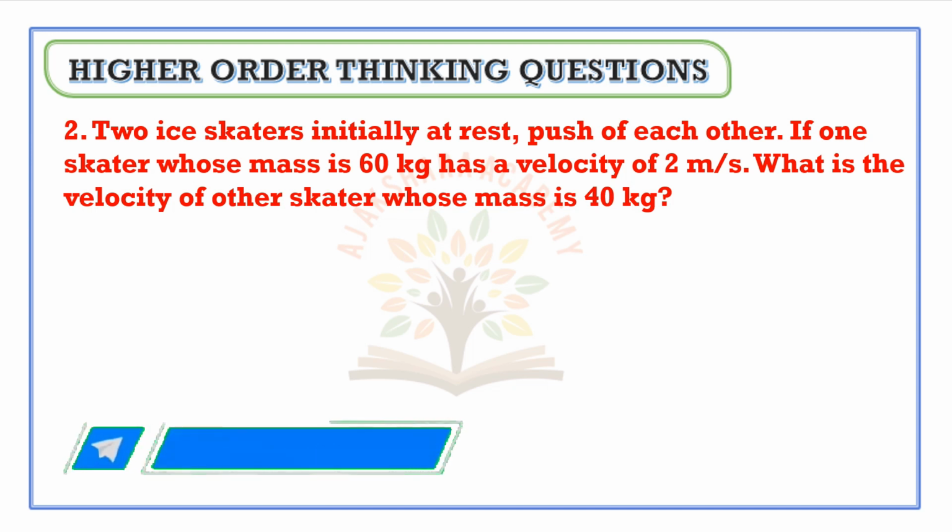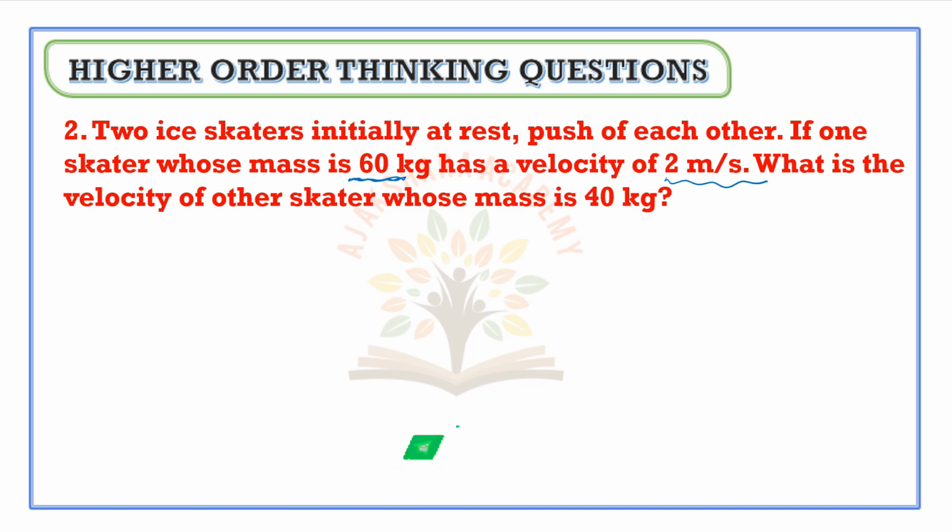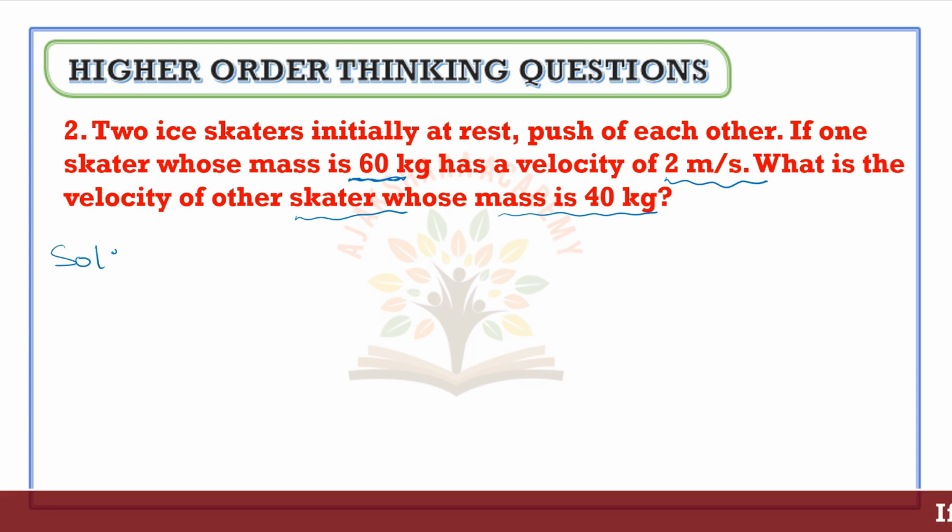The mass of one skater is 60 kg and its velocity is 2 meters per second. We have to calculate the velocity of the other skater, whose mass is 40 kilogram. Now let us go to the solution.